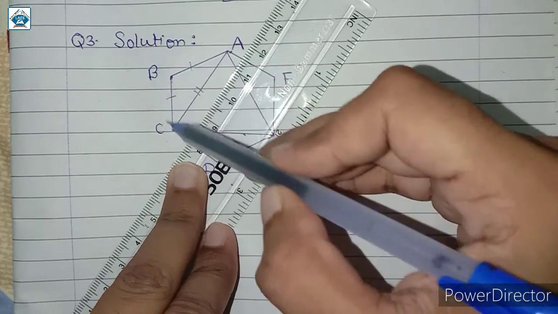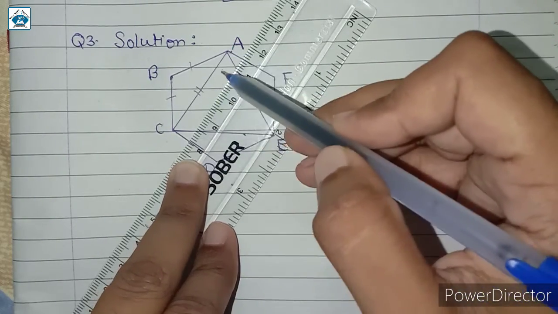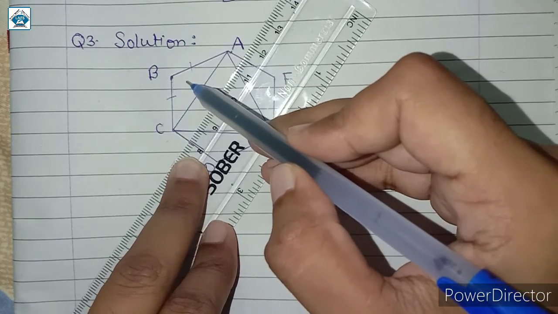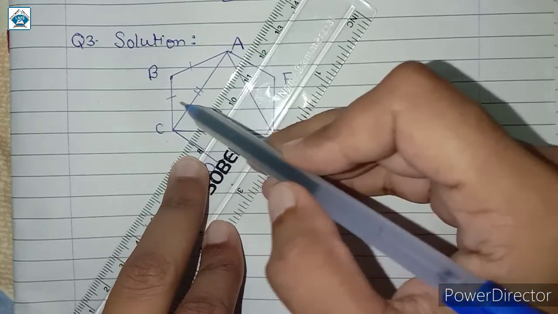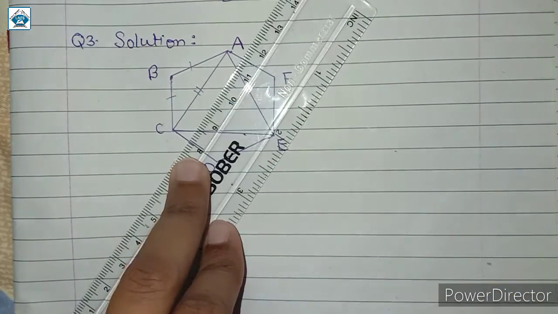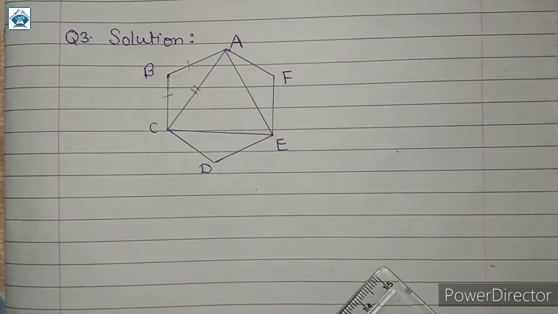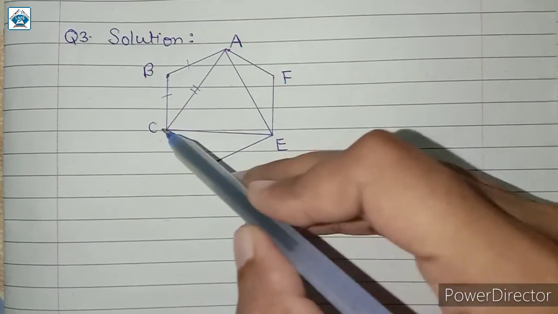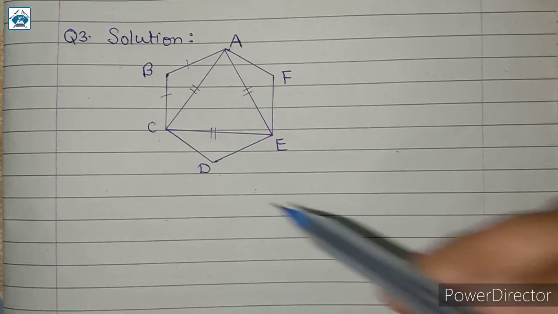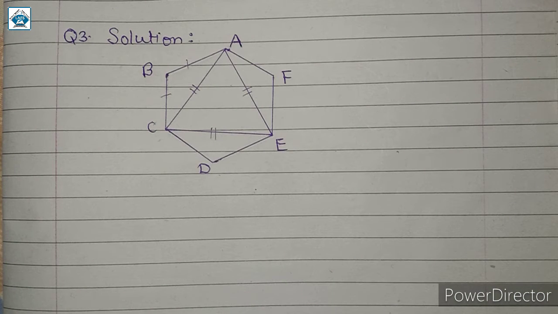So in this triangle, that is triangle ABC, if you are considering these three vertices, then an isosceles triangle is formed, that is two sides are of same measurement and remaining one side is of a different measurement. On the other hand, if you consider triangle ACE, then here all the sides are of equal measurement, then this is an equilateral triangle. So आप लोग इसमें से कोई एक टाइप का triangle draw कर सकते हो.